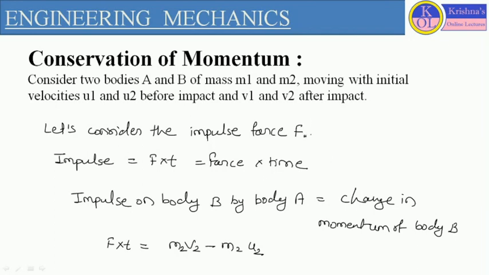Now let us consider the impulse force is F. It can be in newtons or kilonewtons. We know the impulse, or impulsive force, is defined by the term force into time. So this is the term which we are going to define for bodies A and B during collision. So impulse is F into T.